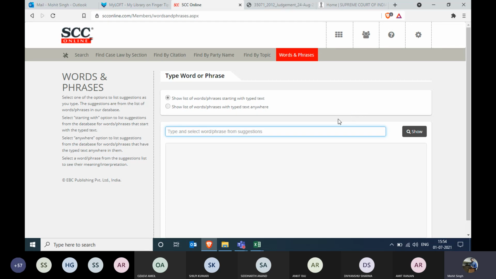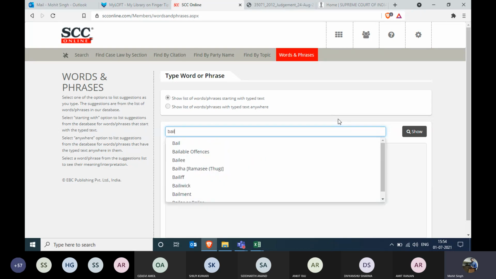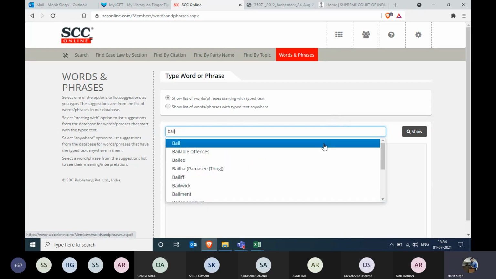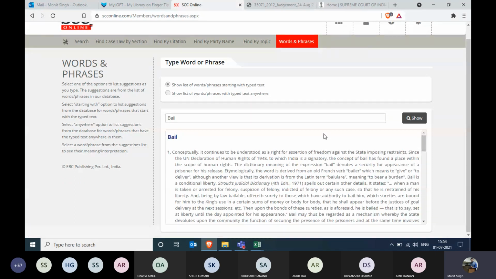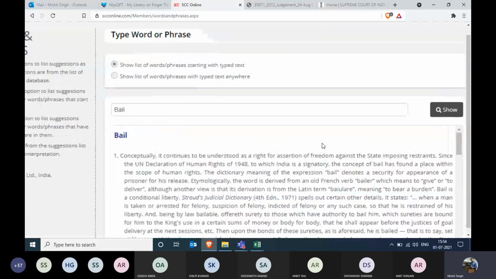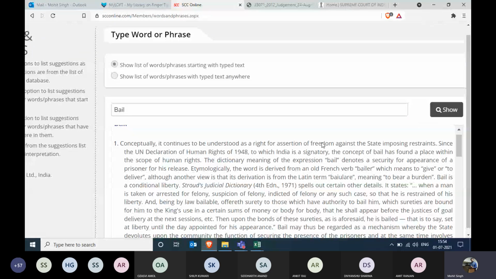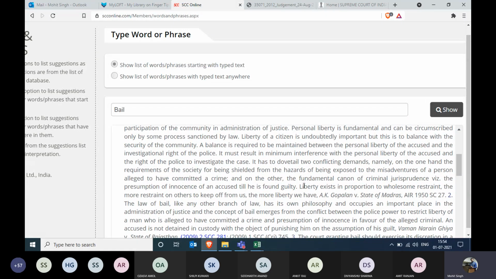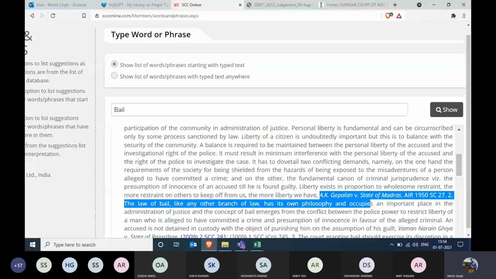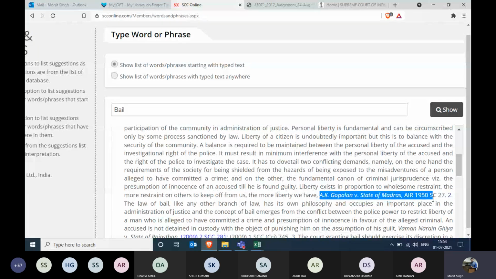Let's say we are looking for the definition of bail. So I'll just type bail. We all know the meaning of bail in our own language, right? If I type bail, I get this huge paragraph right in front of me. Now, this paragraph seems to be very lengthy. Why? Because this paragraph has been taken from this judgment, A.K. Gopalan versus State of Madras, in which a judge has defined the meaning of bail.